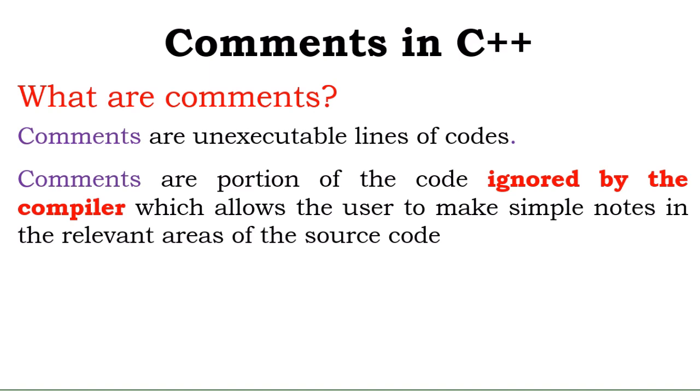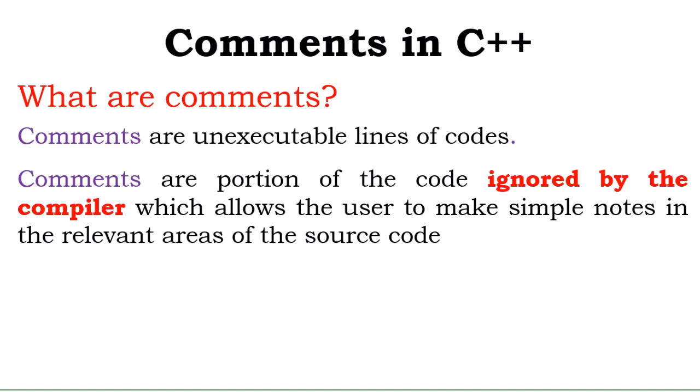user to make simple notes in the relevant areas of the source code, which means that you can use comments to make a portion of your code non-executable. You can use comments to mark a section of your code such that when a compiler gets to that section, it jumps over it because you have indicated that this area is not executable. And we use comments in doing that.